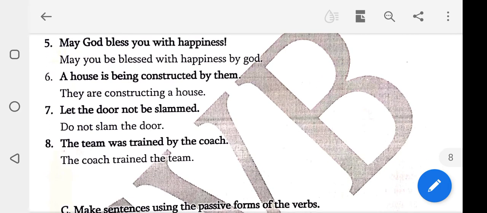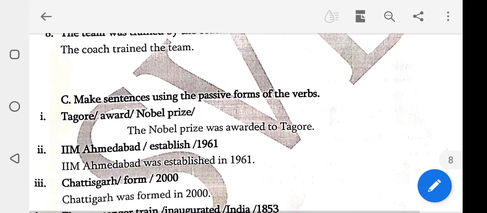Let the door not be slammed. This is the imperative sentence. Yes. Imperative formula once again I remind you: let plus object plus be plus verb 3. Yes. Students, don't slam the door. This is the answer. Question, let the door not be slammed. Answer, don't slam the door. The team was trained by the coach. The coach trained the team.